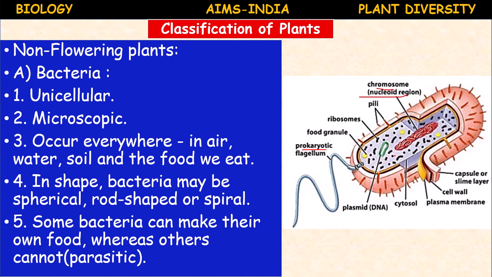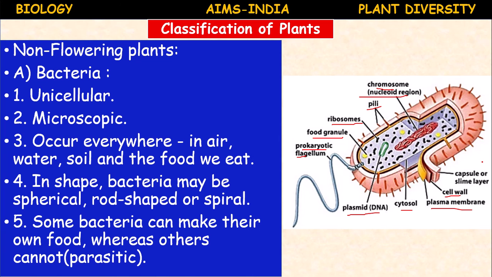The nucleus is not surrounded by a nuclear membrane, it's primitive, and it shows some cell organelles like ribosomes and food granules. The plasmid or DNA is present, the cytoplasm is present, the cell wall is another organelle, then the plasma membrane, and the capsule or slime layer. It possesses a locomotory structure like the flagellum and small structures like pili. It is a prokaryote.